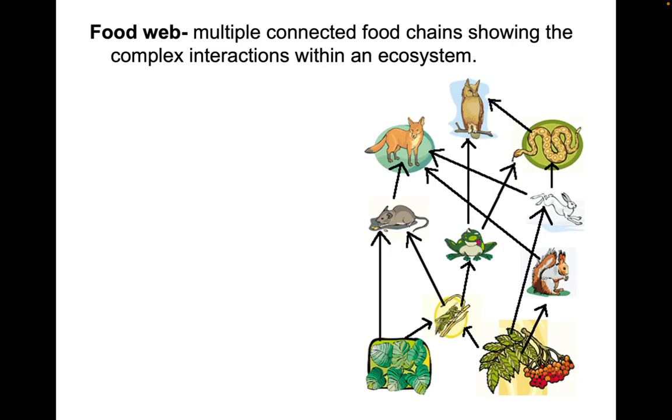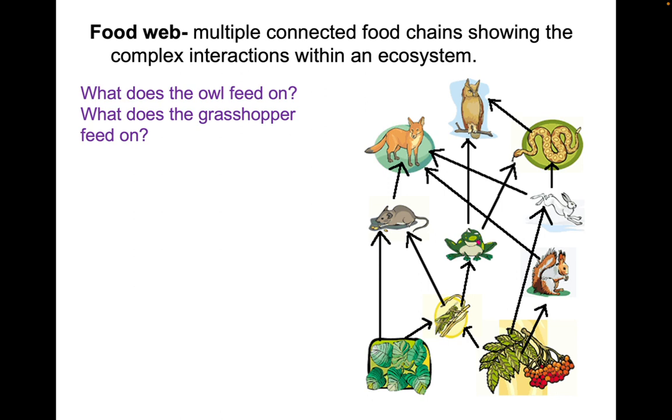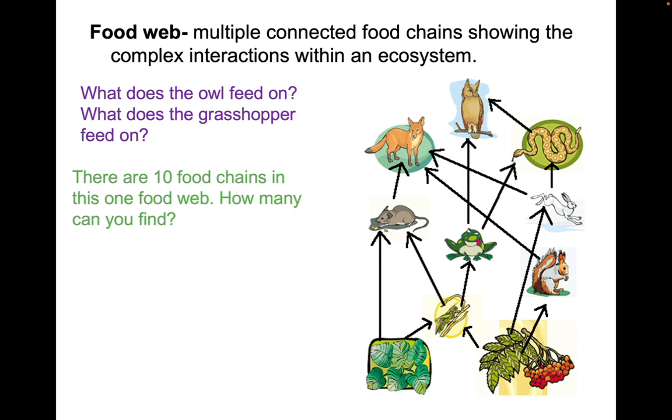A food web, on the other hand, is multiple connected food chains, showing complex interactions within an ecosystem. So what does the owl feed on? According to this food web, it's snakes and frogs. But what does the grasshopper feed on? This plant with berries or the green leaves. There are 10 food chains in this one food web. You should challenge yourself to see if you can figure out how many you can find.